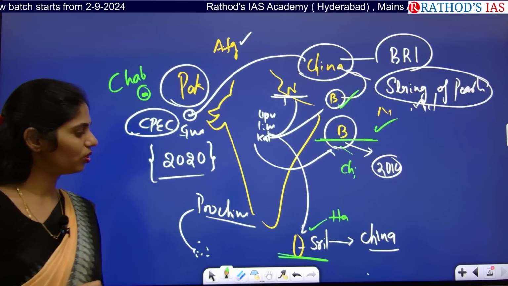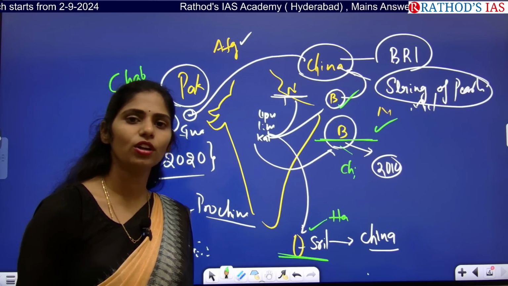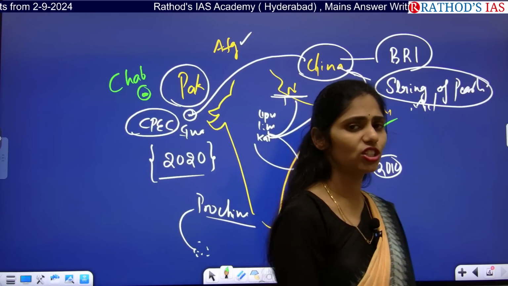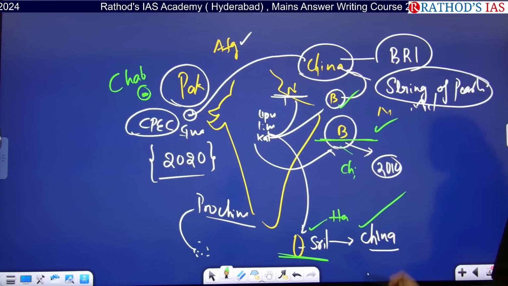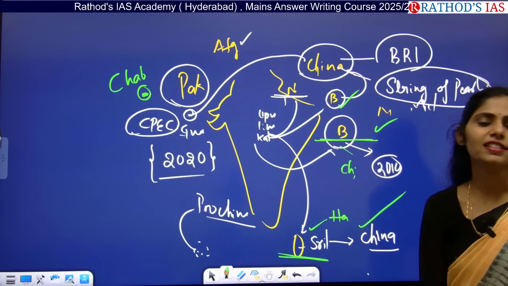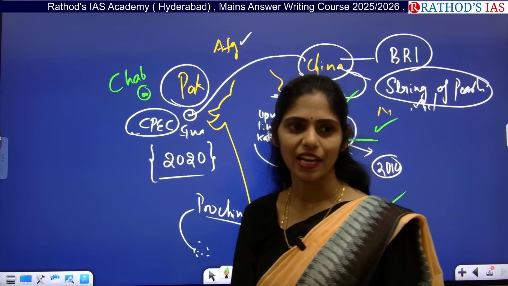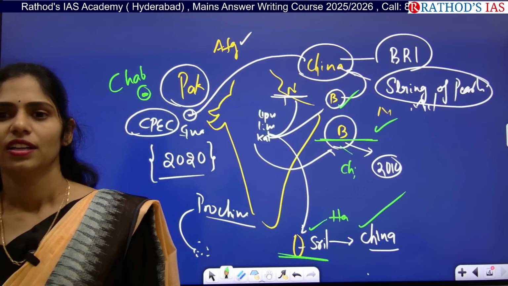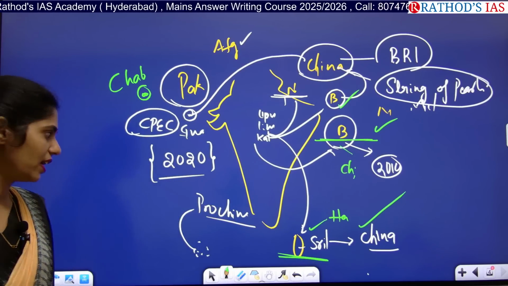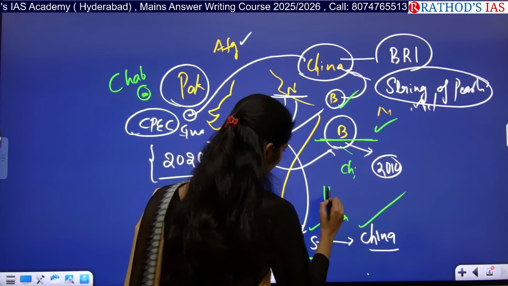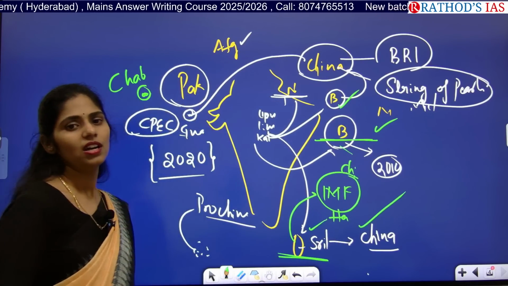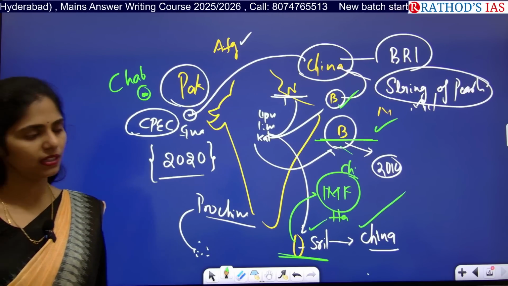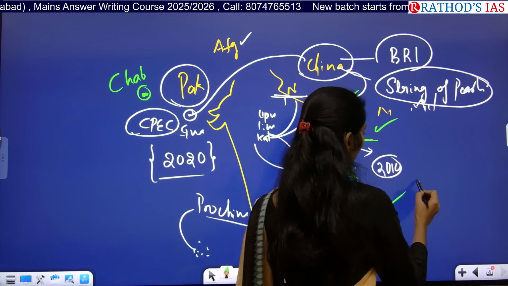As you all know, Sri Lanka, because of the development of the Hambantota port, because of inflation, because of organic agriculture policies, is now facing a debt crisis. And recently Sri Lanka also approached the IMF. What is the IMF? International Monetary Fund. Whenever Sri Lanka approached the IMF to get help, why would the IMF help? Whenever there is a BOP problem. What is this BOP?